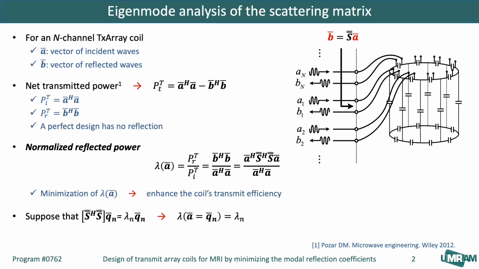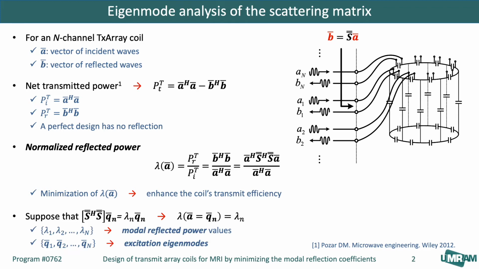Suppose that lambda n and q n are the eigenvalue and corresponding eigenvector of S Hermitian S. If the coil is excited so that the excitation signal is equal to q n, then the normalized reflected power will be equal to lambda n. The eigenvectors are orthogonal and represent the excitation vectors of the TxArray coil.